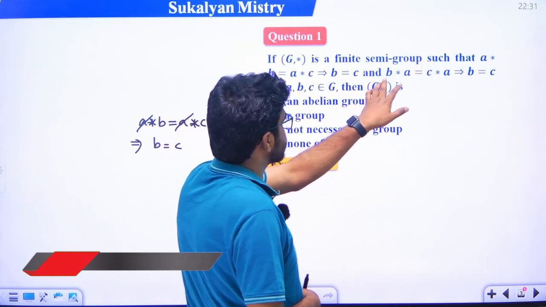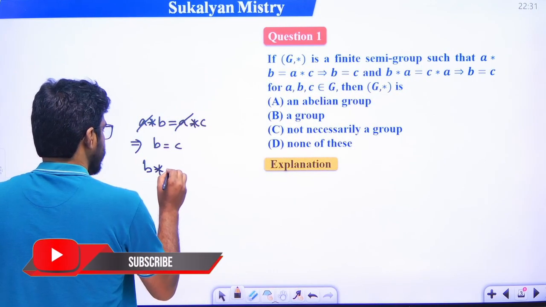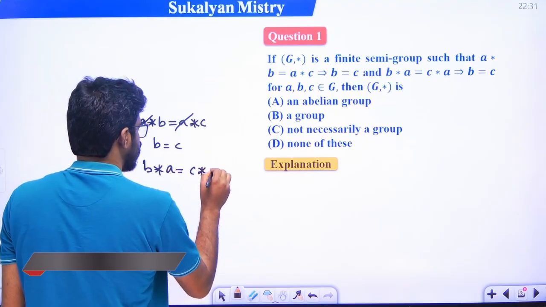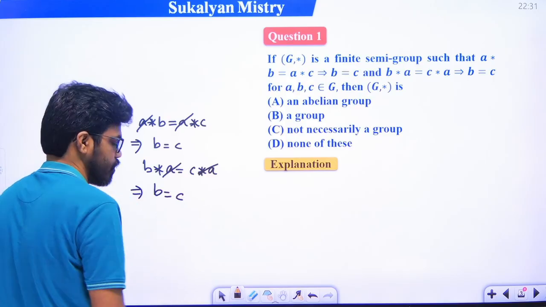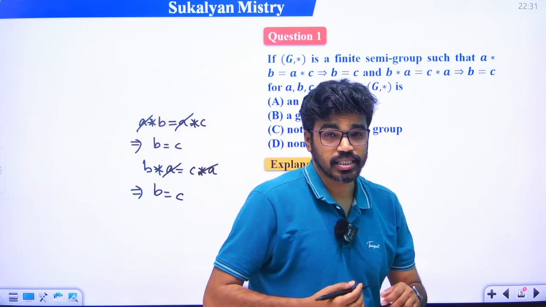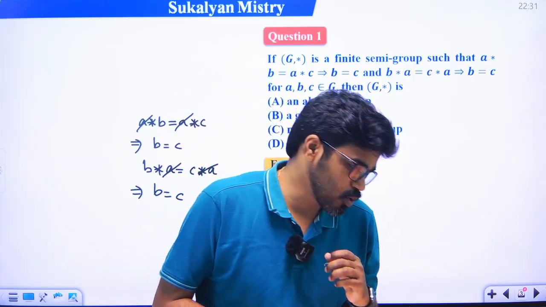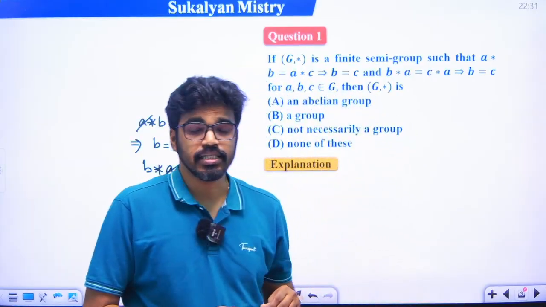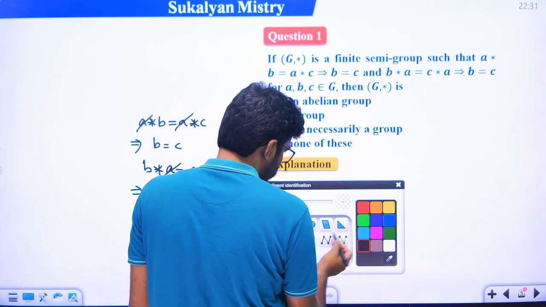And also it is given that B star A is equal to C star A. B star A is equal to C star A, cancel, so this implies B is equal to C. This property is known as right cancellation law. So in a semi group, if left cancellation law as well as right cancellation law holds, then that must be a group. Okay, so option B is the correct answer.